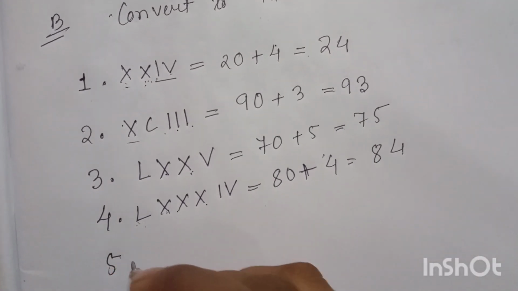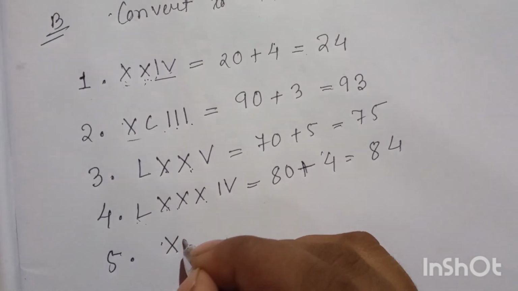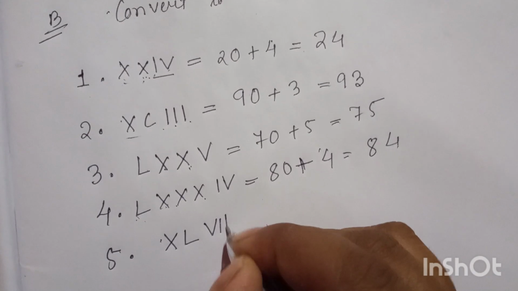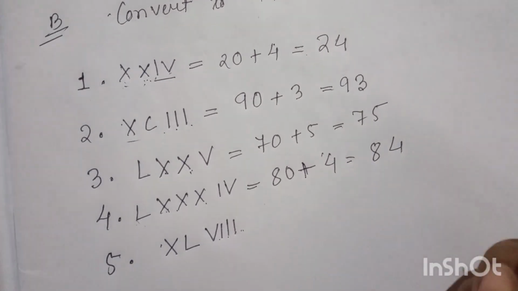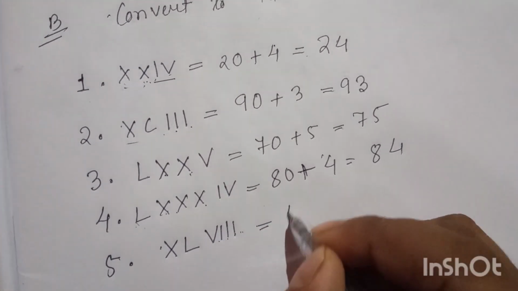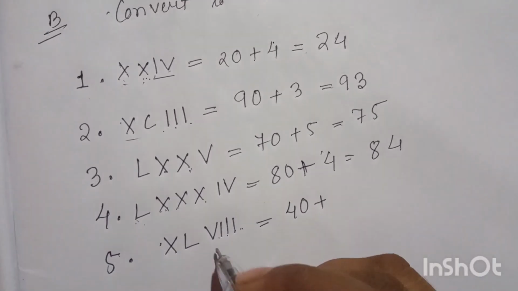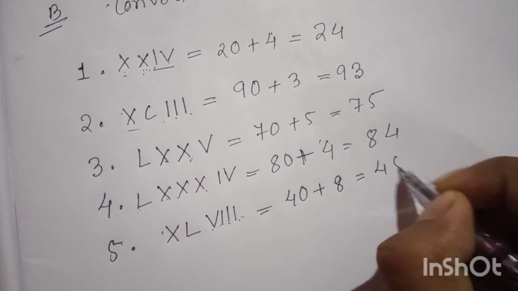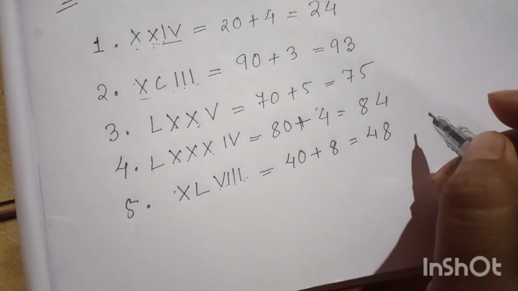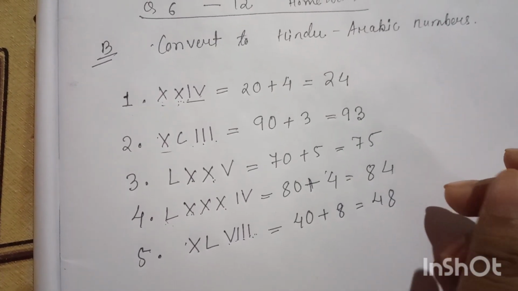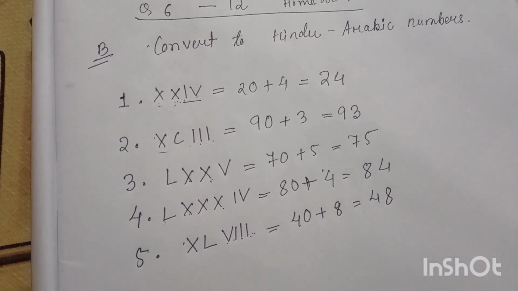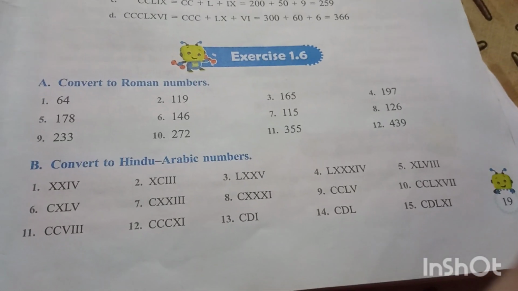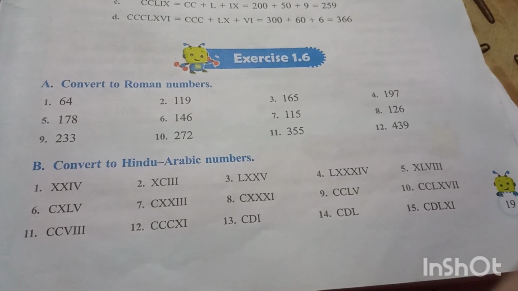So number 5, we have XL. XL means 40 and VIII. III means 3, so VIII means 8. So XL means 40 and 5, 6, 7, 8. So this is 48. Can you do the rest of it? Please do the rest of it as your homework. I think you can. And those who cannot do it, please let me know, okay?